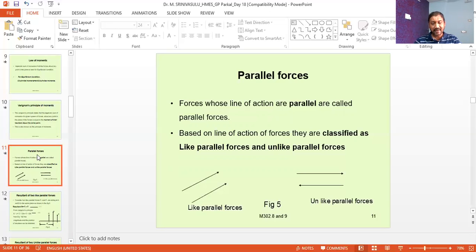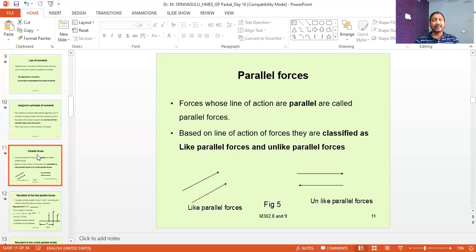So the force can be defined by the line of action. Line of action is nothing but an imaginary line drawn along the force in which it will act. So it will show the direction in which it is acting, the line through which it is acting. It makes the same angle with the horizontal or the vertical as the force makes. So the line drawn along the force or through the force is called the line of action of the force.